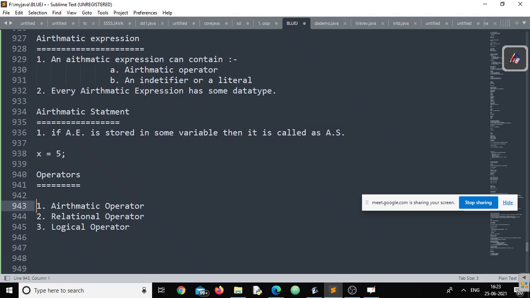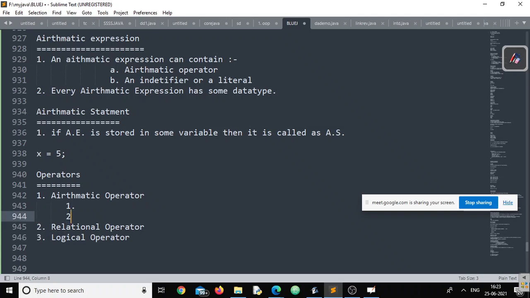Again, arithmetic operator, we can divide this arithmetic operator into three groups. Actually, arithmetic operators are divided into two groups, but as per your book, we have to go for three. The first one is unary operators.